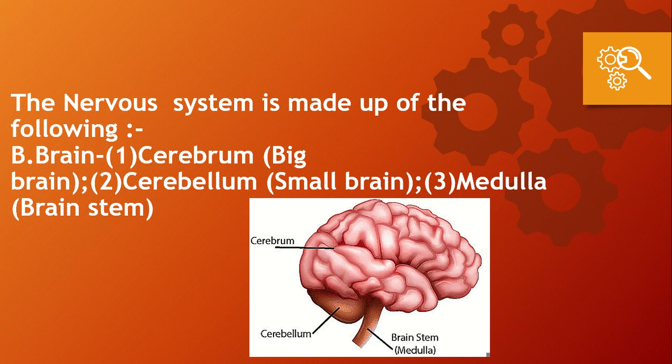Cerebrum, big brain. It is the main and the bigger part of the brain. It has many folds on its surface. The cerebrum controls different functions such as thinking, reasoning, learning, remembering, taking decisions, and feelings. Cerebellum, small brain. It controls and coordinates the muscular activities related to voluntary muscles like running, walking, sitting, standing, and dancing. It also helps in maintaining the balance of the body.